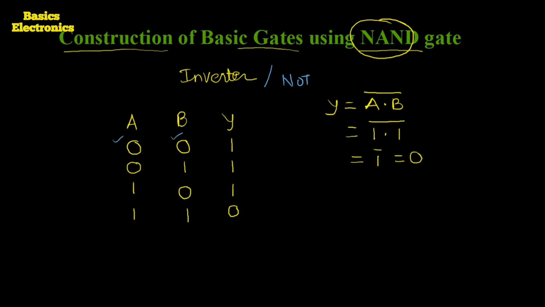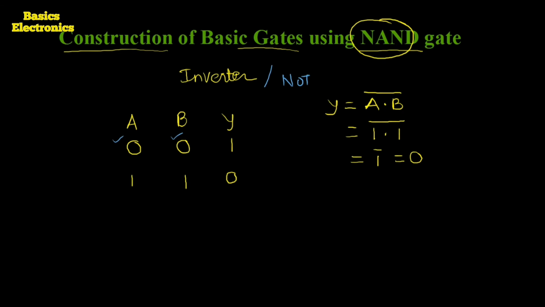Now if we remove these two middle conditions, these two input states, which are those states? When A is equal to 0, B is equal to 1, and when A is equal to 1, B is equal to 0, or we can say when the different inputs are there. A equal to 0, B equal to 0, and A equal to 1, B equal to 1, these two conditions we keep as they are.